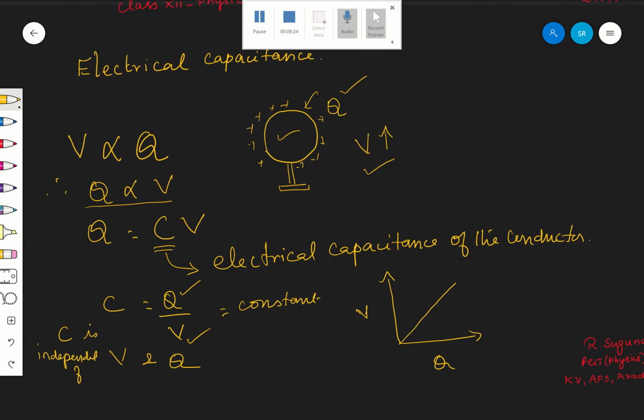Then on what factors does it depend? It depends on the size and shape of the conductor, and also the medium in which the conductor is kept.